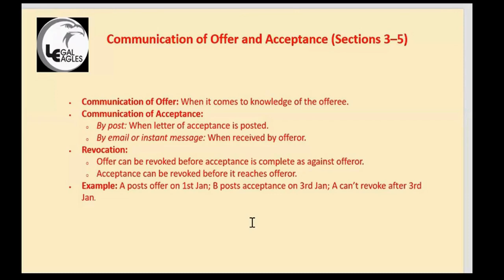So A is offering to sell something to B. So B received that offer. He wrote a letter, okay, I'm accepting this, and he posted that. So now A cannot cancel that because B has posted that. He can cancel before B posts that letter. Once B posts it, A cannot cancel that. But B can cancel that acceptance before that letter reaches A, and he should communicate in some way that before that letter reaches, he should communicate that I have accepted that. Now I am not accepting that. I am revoking that acceptance. So that is the cancellation.